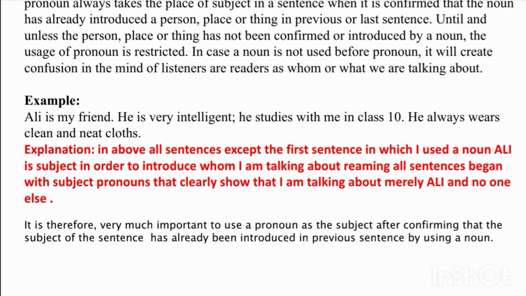It is therefore very important to use a pronoun as the subject after confirming that the subject of the sentence has already been introduced in a previous sentence by using a noun.